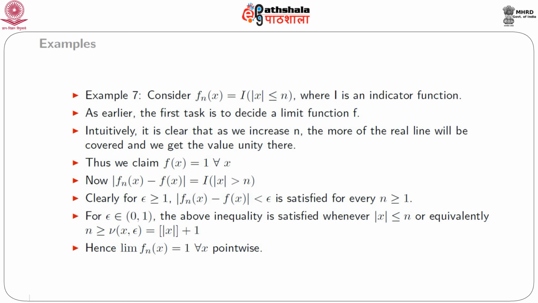However, for epsilon belonging to (0, 1), the above inequality is satisfied whenever absolute value of x is less than or equal to n, or equivalently n exceeding floor of absolute value of x plus 1. So, if we take our nu(x, epsilon) as floor of absolute value of x plus 1, we get a feasible choice, and therefore, fn(x) converges to our claimed f(x) for every x pointwise.